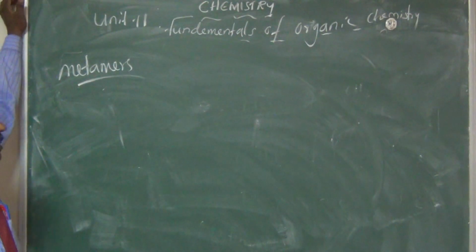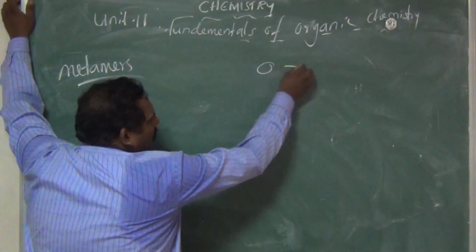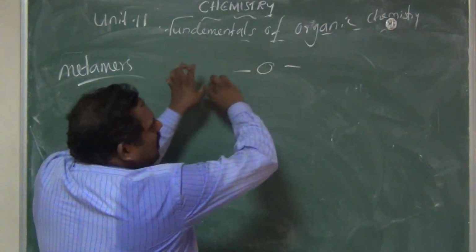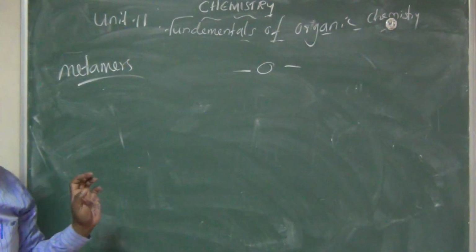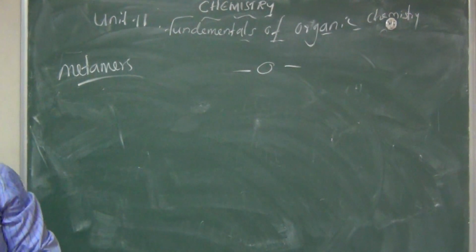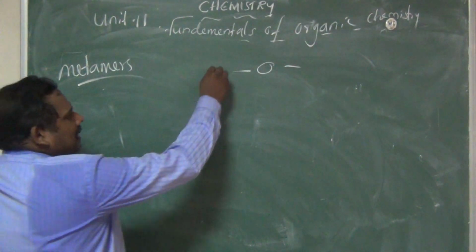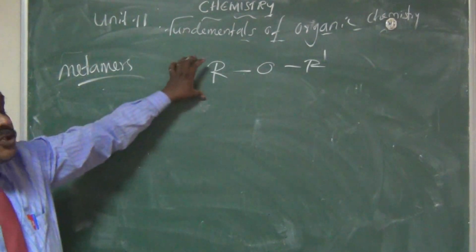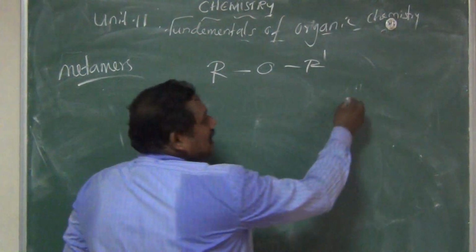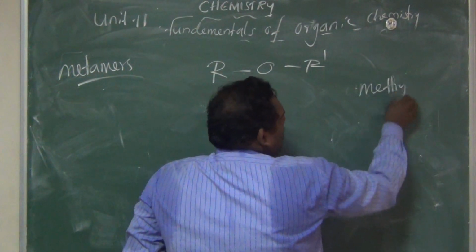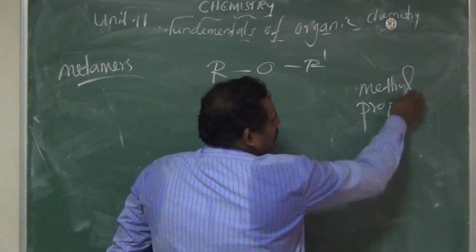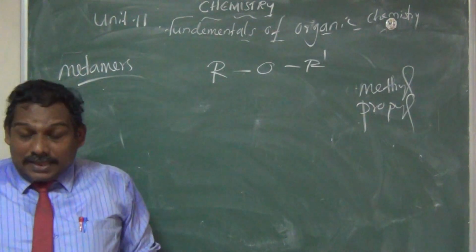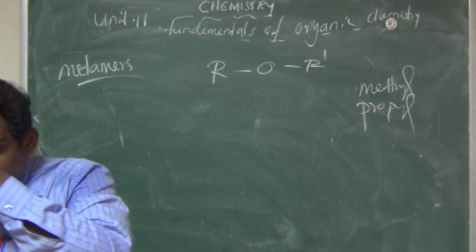Simply, we can write: this is oxygen, one of the functional groups. On both sides of this oxygen, different alkyl groups are attached. Am I right? Maybe we can write it as R, O, R dash, like that. R refers to alkyl. For example, alkyl means methyl, propyl, butyl, etc. Am I right? So when different alkyl groups are attached, those isomerisms are called metamers.